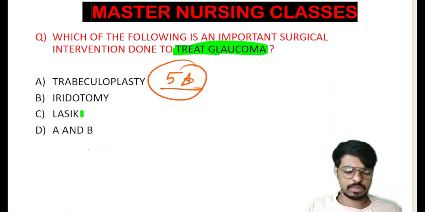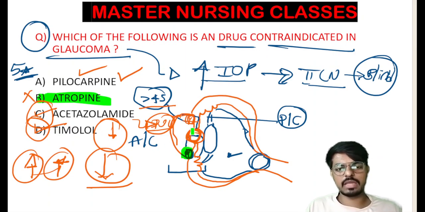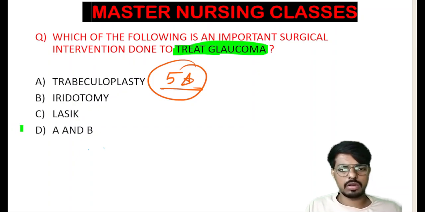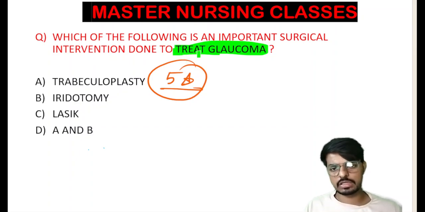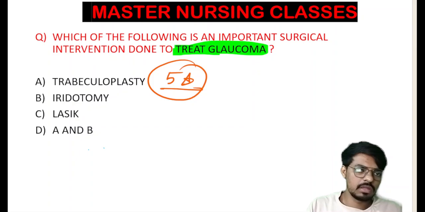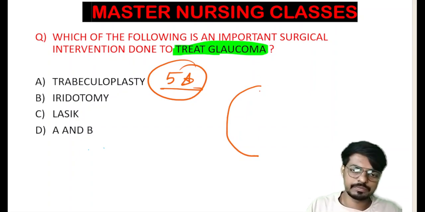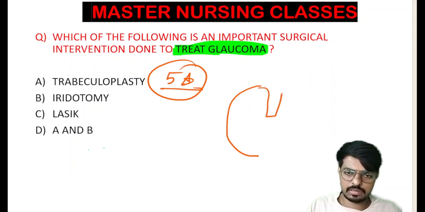And this is the iris muscle, which is dividing the anterior and posterior chambers of the eye. That also has a very vital and important role in deciding the angle between the iris and cornea. So what is the exact important surgical intervention we have to do for treating glaucoma? Students, as I told, in open angle glaucoma, consider this as the cornea, and this is the iris muscle.